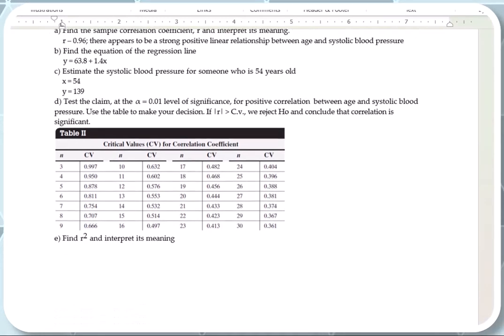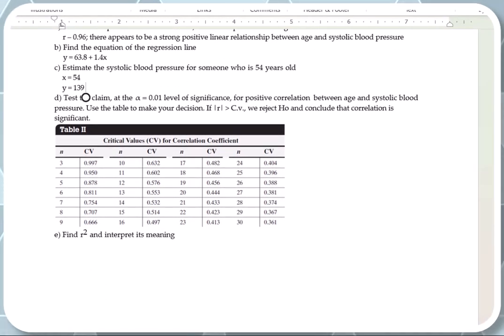Part D, test the claim at the alpha equal 1% level of significance for positive correlation between age and systolic blood pressure. Use the table to make your decision, and this is how you make a decision. If the absolute value of R is greater than the critical value, then you reject the null hypothesis and conclude that there is a positive correlation between age and systolic blood pressure. So what is R here?